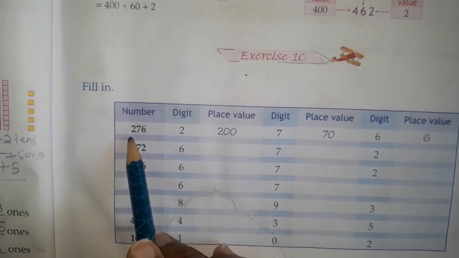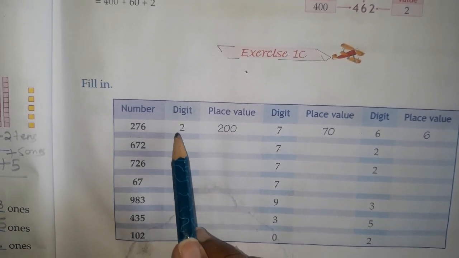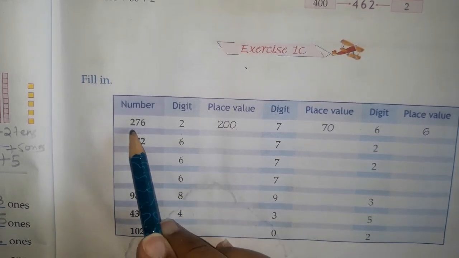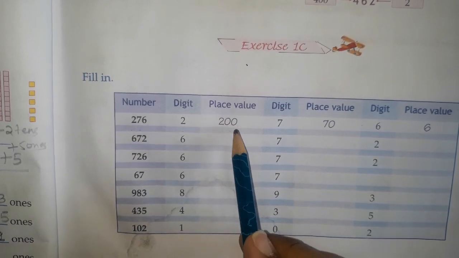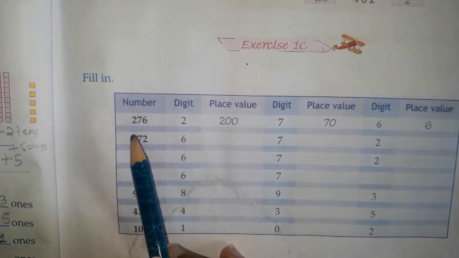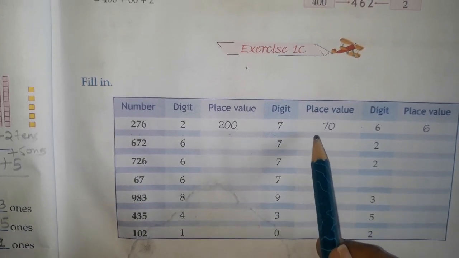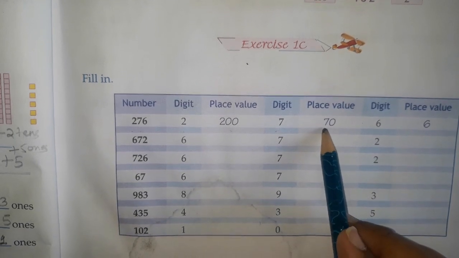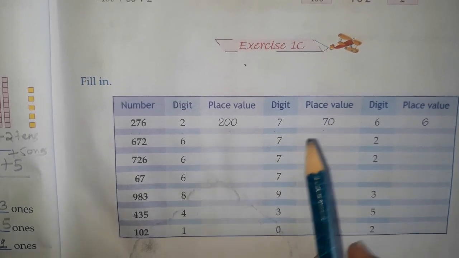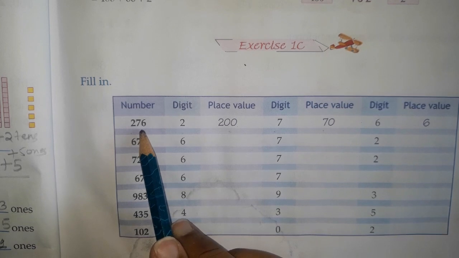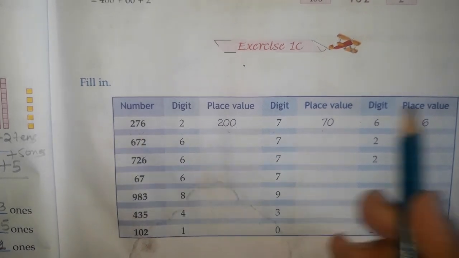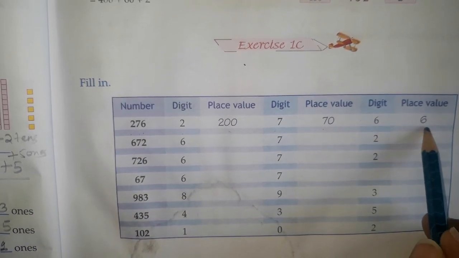First number is 276. Digit is 2. The place value of 2 is hundreds, so we are writing it 200. Next digit is 7. The place value for 7 is tens, so we are writing it 7 tens, that means 70. Next, the place value of 6 is ones, so we are writing it 6 ones.